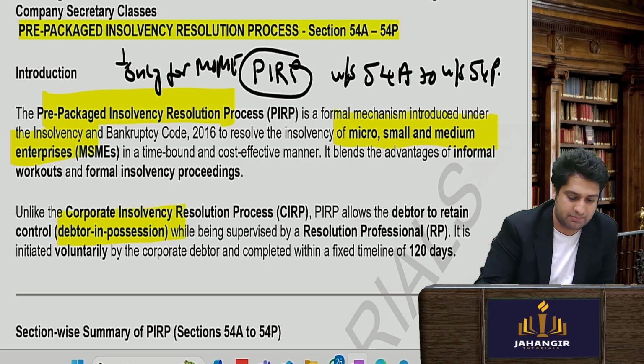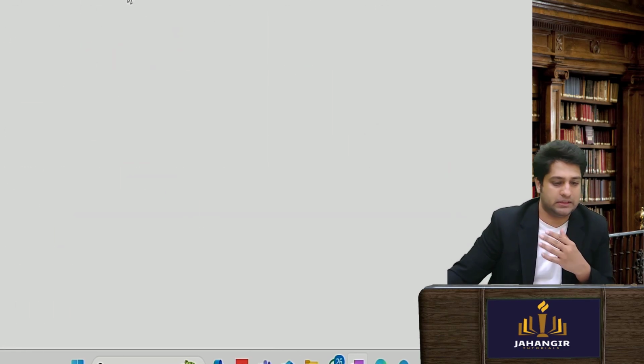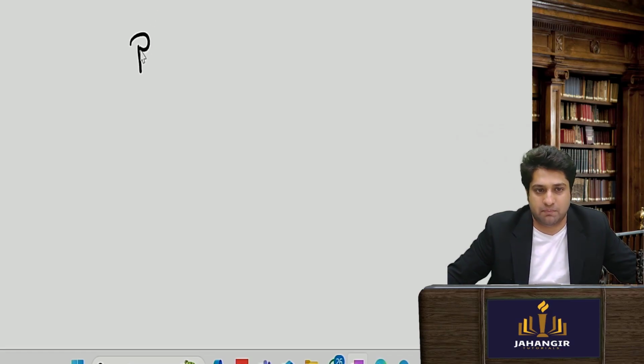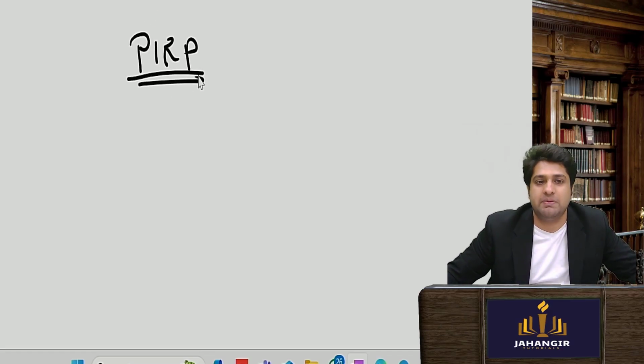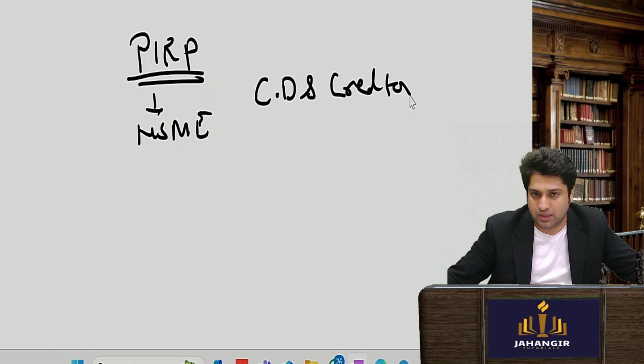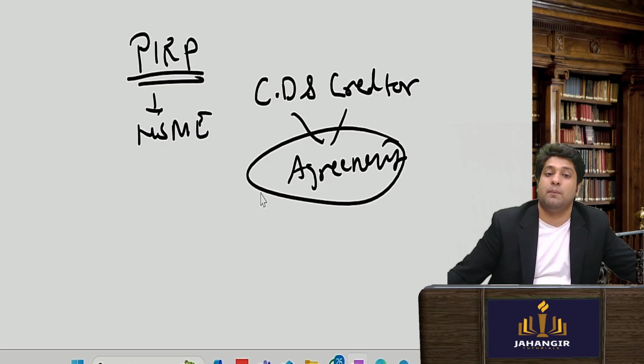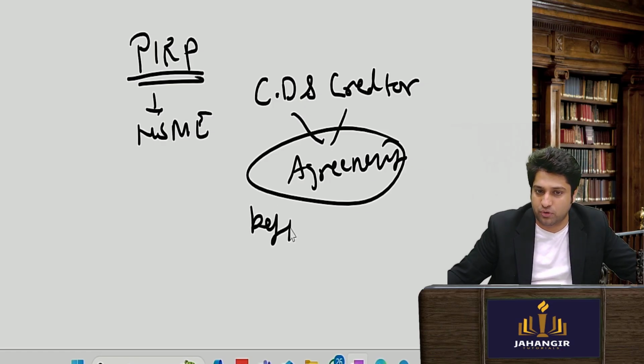Here what happens? Now let me explain. Here I'm explaining PIRP. In PIRP, it is only for MSME. Now the corporate debtor and creditor themselves have an agreement. They have an agreement already before coming to NCLT.